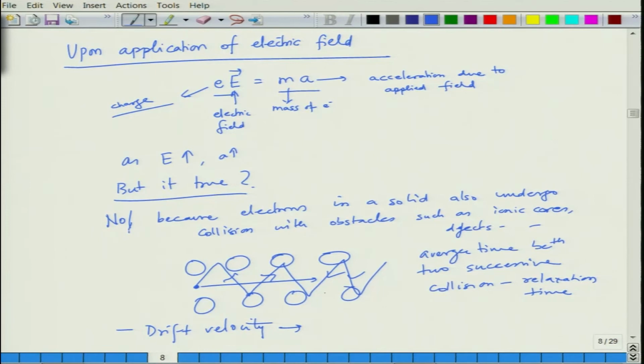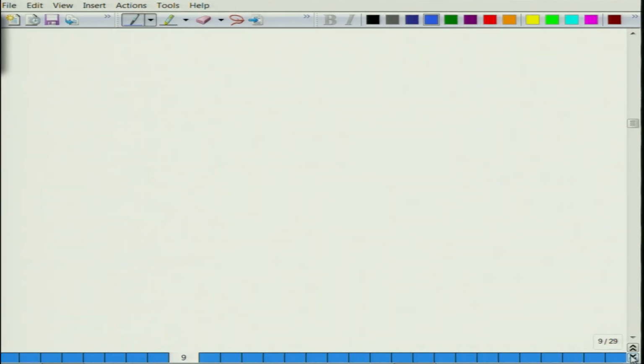Drift velocity is basically the average velocity, the extra velocity that electrons acquire over and above the normal velocity in the absence of an electric field. So drift velocity is the average velocity caused by the electric field.